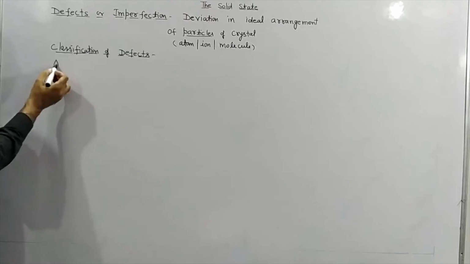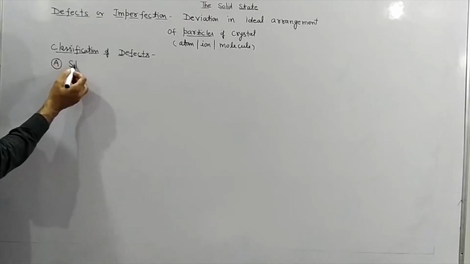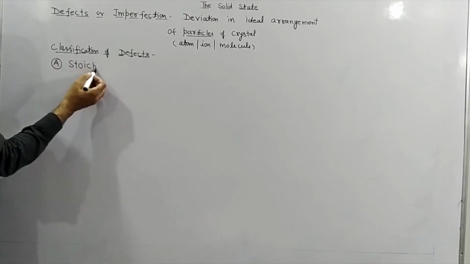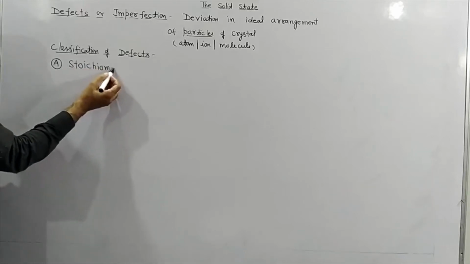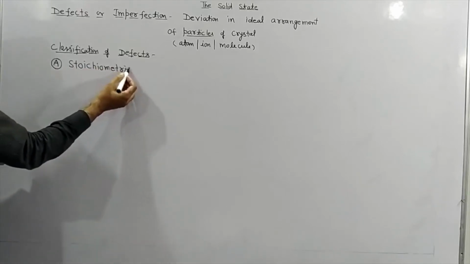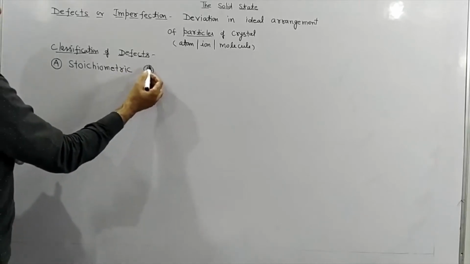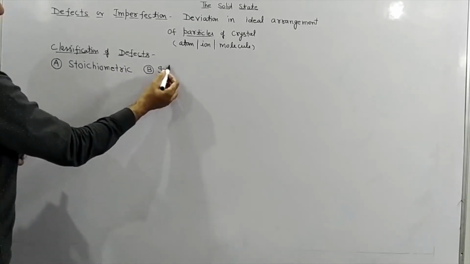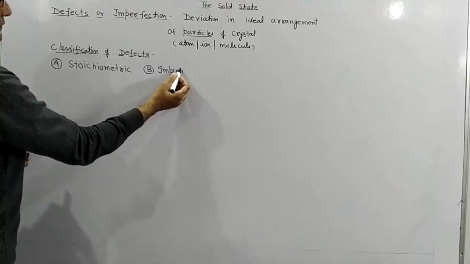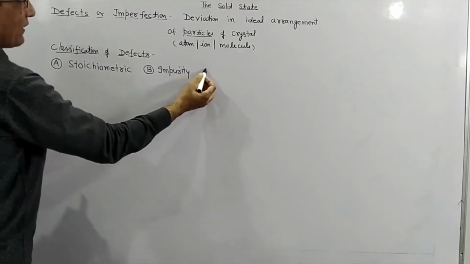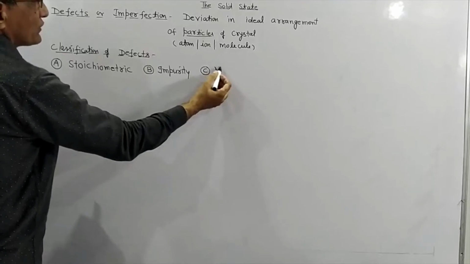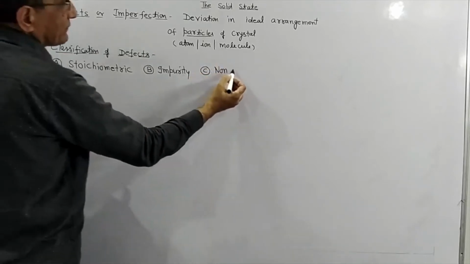So defects can be classified as stoichiometric defect. Then we have second, impurity defect, and third we have non-stoichiometric defect.